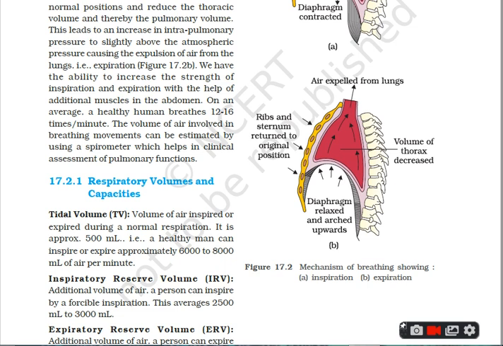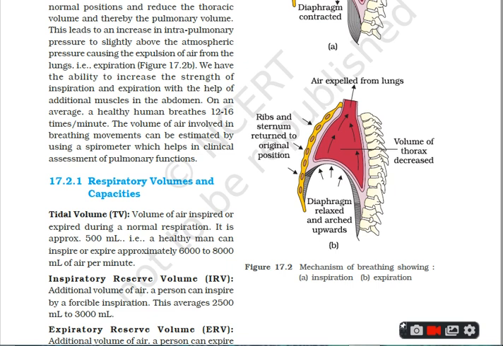The respiratory volume involved in the breathing movements can be measured by using a respirometer. See the various respiratory volumes and the capacities.